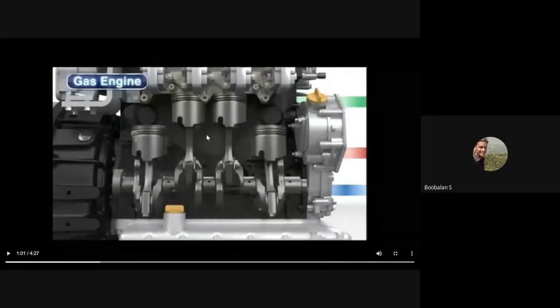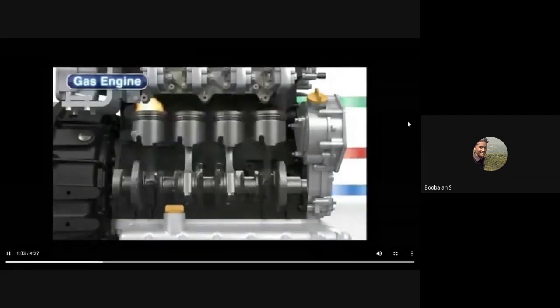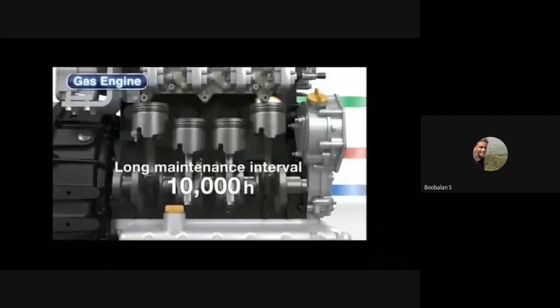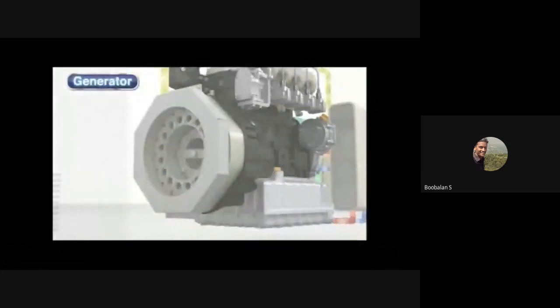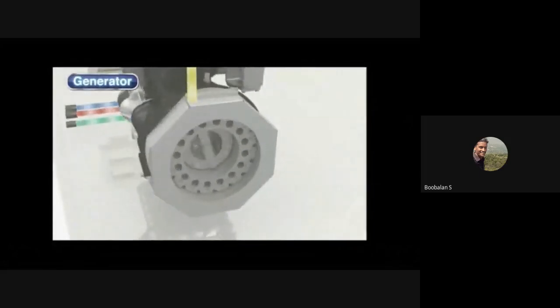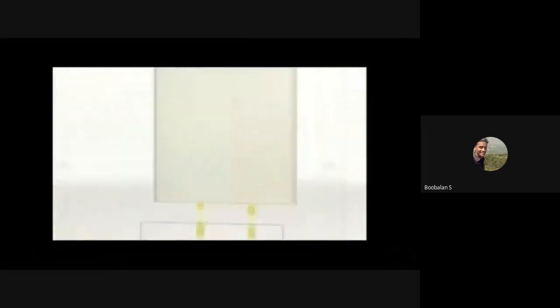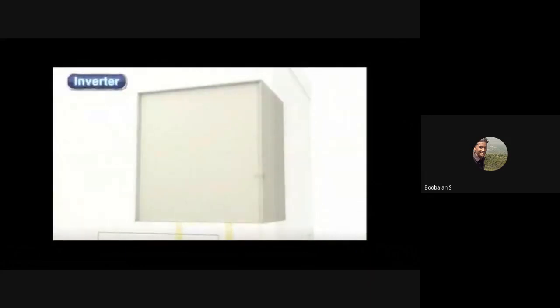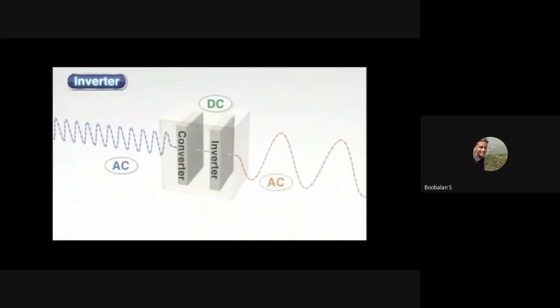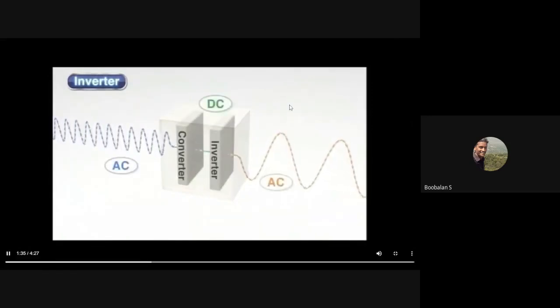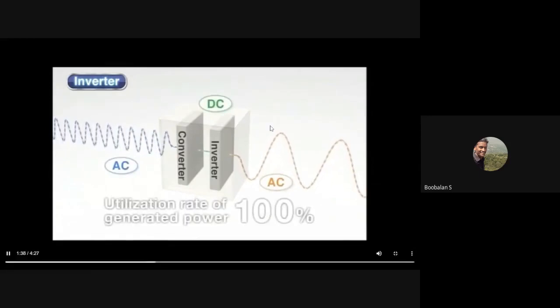This engine also boasts a 10,000-hour maintenance interval, one of the industry's longest for a gas cogeneration engine. The high-performance generator provides a generating efficiency of 95% or more. Yanmar has succeeded in making it extremely compact and lightweight. Inverters allow easy connection of the Yanmar cogeneration system to commercial power systems and make it possible to match the generated output to the load. This allows 100% of the output power to be utilized.